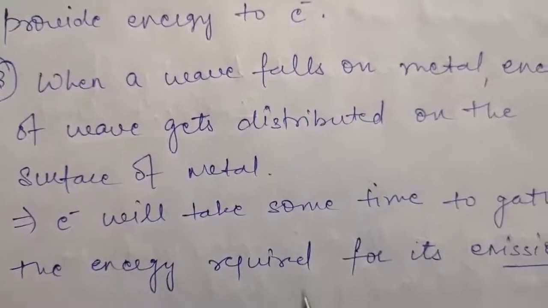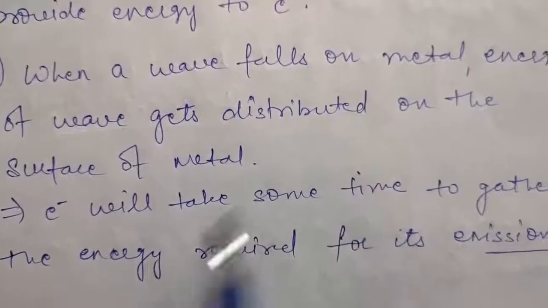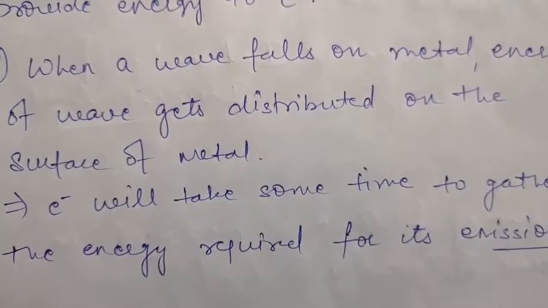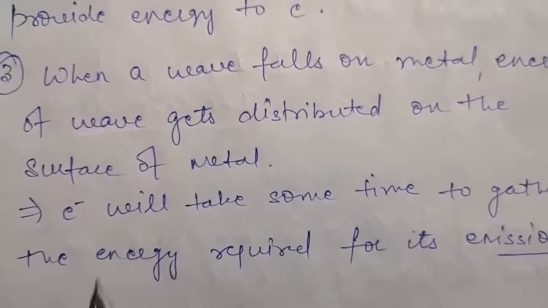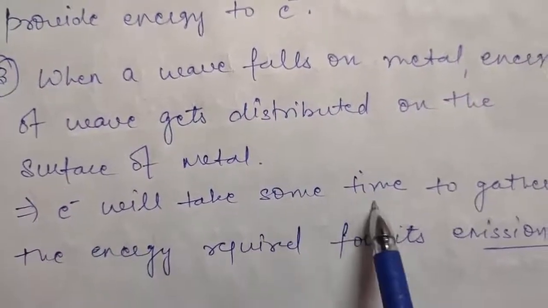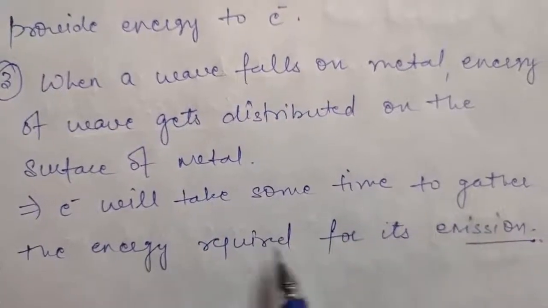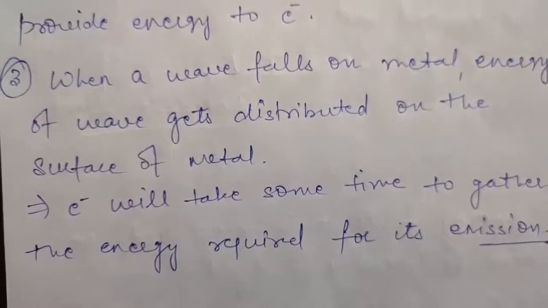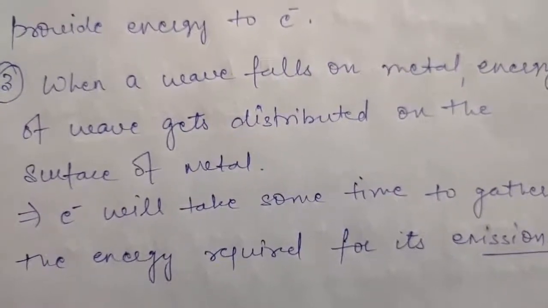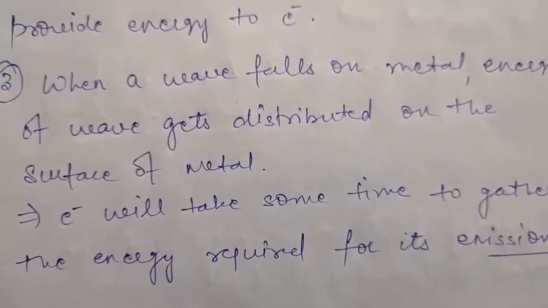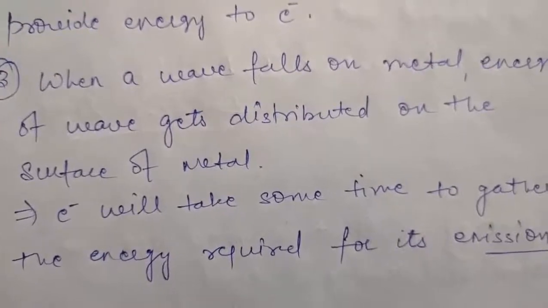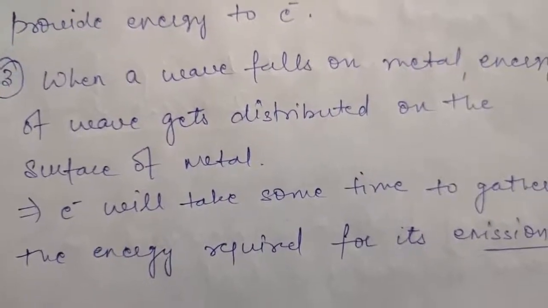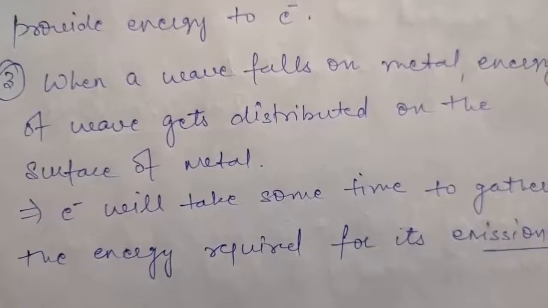And obviously if something is getting distributed, then to collect it some time will be taken. So the electron will take some time to gather the energy required for its emission. Therefore there will be a time lag between incidence of photons and emission of electrons. So based on all these points, wave nature was not able to explain any of the observations of the photoelectric effect.